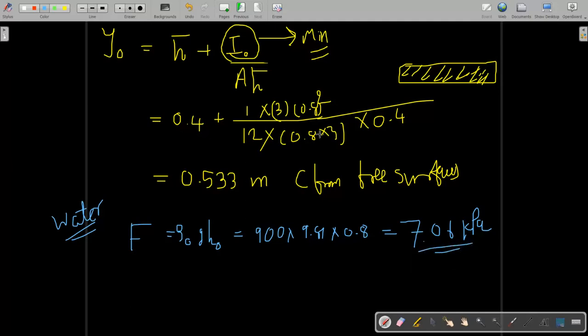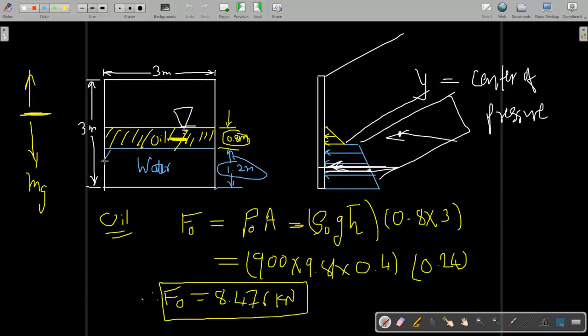This is the pressure, not force. Now this pressure plus the pressure due to the water on the vertical plane, both are summed up, and this total pressure multiplied by the projected area of water on the wall will give you the force exerted by the water on the wall.